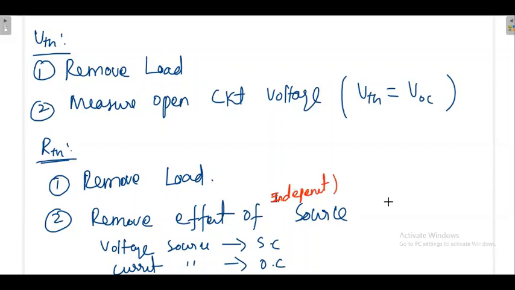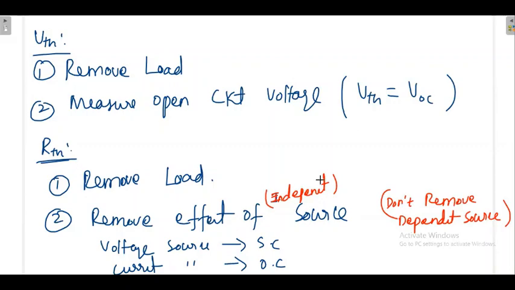So what is the hint here? Please do not remove the dependent source. Your circuit may or may not contain a dependent source. If at all it contains the dependent source, please do not remove it. If you remove it, everything is wrong. In future, you will realize why you should not remove that. At this point, just remember you should not remove the dependent source.